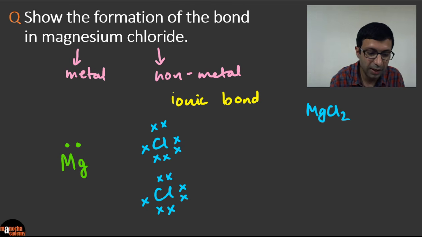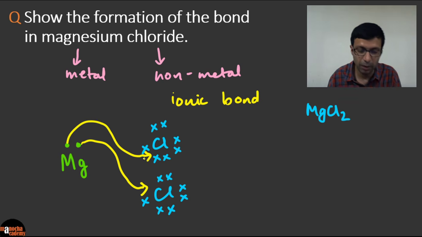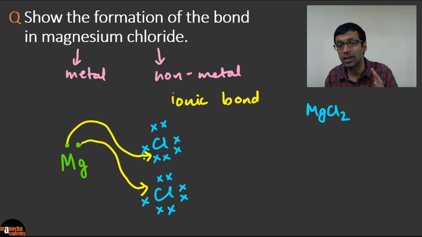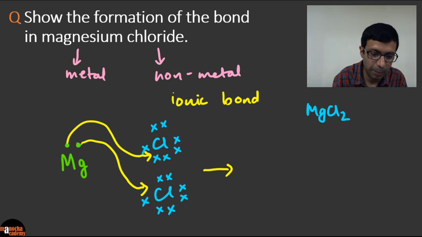And now, since it's an ionic bond, we need to show the transfer of the electrons, right? So guys, practice this diagram in your notebooks, right? Yeah, I know you can't draw this in live streaming, but it's an important question, so I didn't want to leave this one out, okay? And so that's how you can draw it in pen and paper.